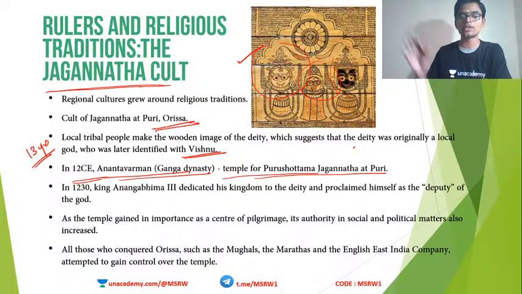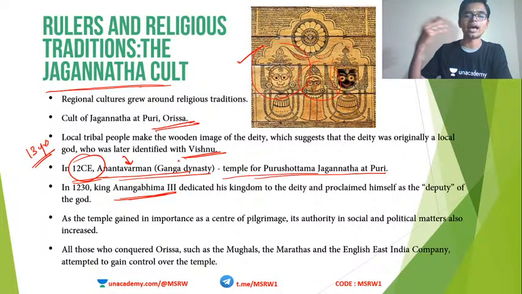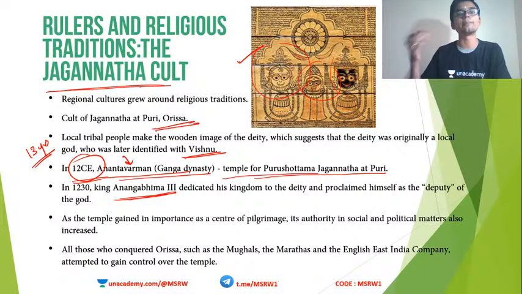In the next century, the 13th century, Anangabhima III dedicated his kingdom and proclaimed himself to be a deputy of the god. In Kerala also that feature is there. You might have heard of the Padmanabha Swami temple. It has been in the news recently.